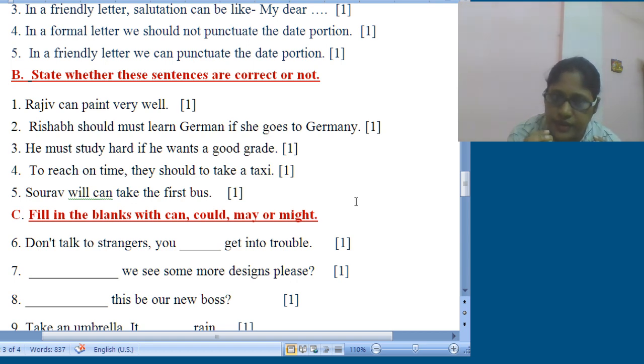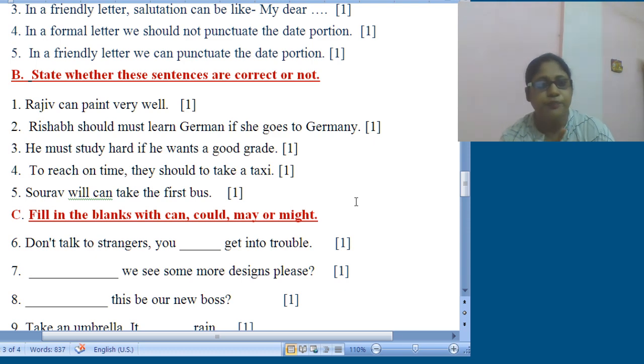He is third person singular and the verb has an S along with it. So definitely it's correct. Next one, to reach on time, they should to take a taxi. So should and to cannot be used in this way. So definitely it's incorrect.